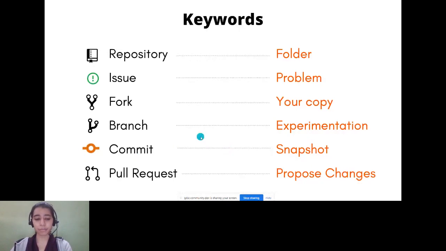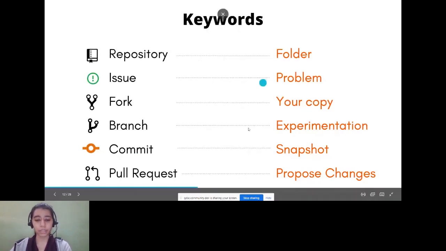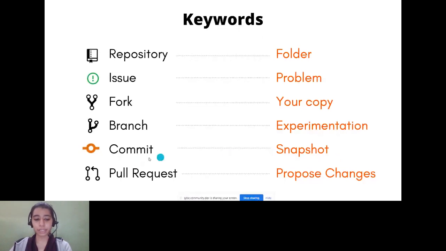Suppose you created a commit today with the message add a title. After 2 days, if you introduce new code and then you realize that your code has bugs in it, you would like to go to the previous version of the code. So you create commits so you can go back to the previous version of the code, or you can check the details of that specific version of the code.